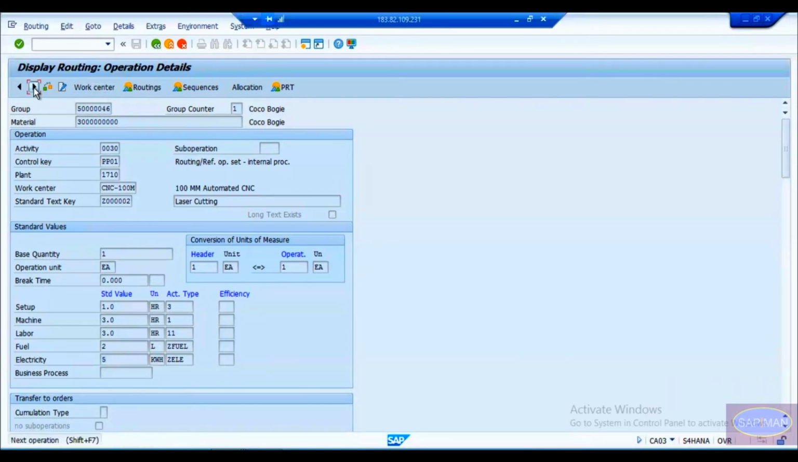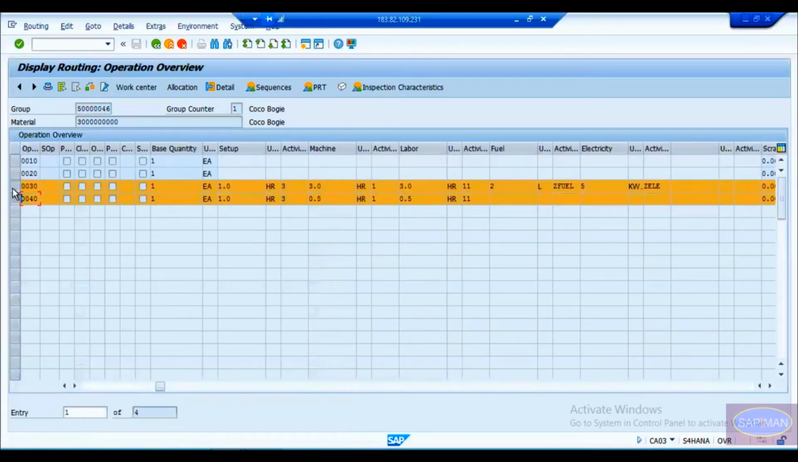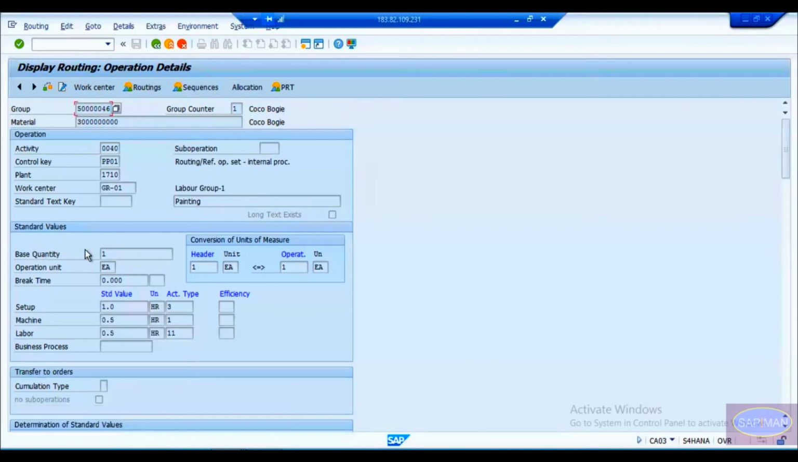Similarly, if I go with the next operation, not pouring, polishing. Again, it is a group of people who will do it, so they might need some setup time, depending on the business. Here I'm taking it as 1 hour of setup time and half an hour of machine time and labor time. It means they are going to do some painting using some spray or something, and they will get it done within half an hour.